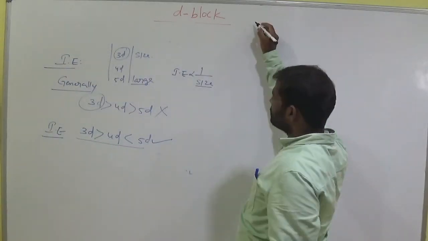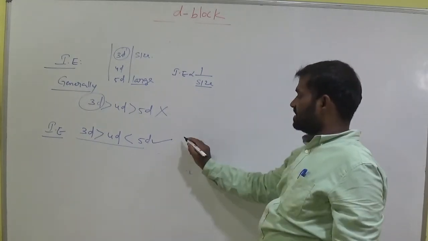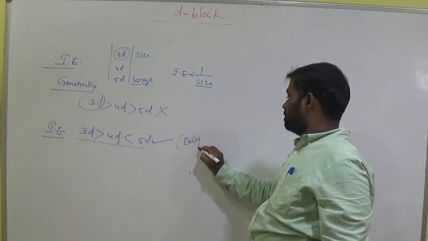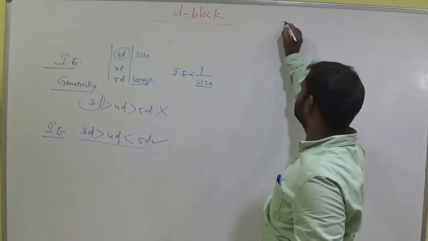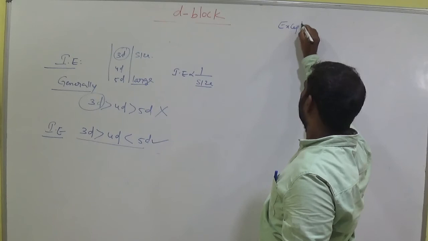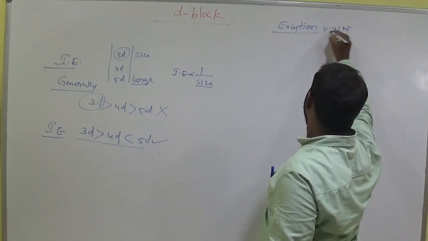And there are some exception conditions, which are very, very important.